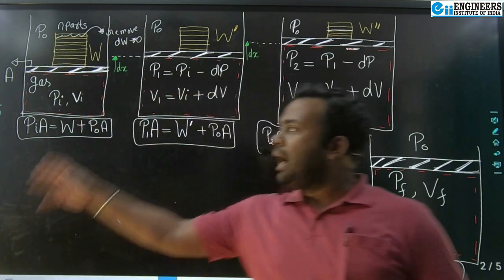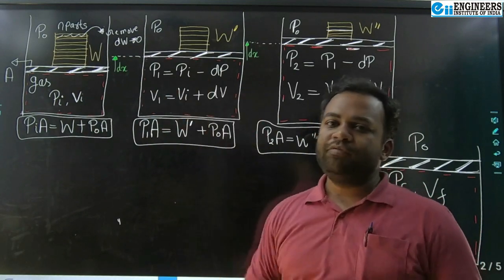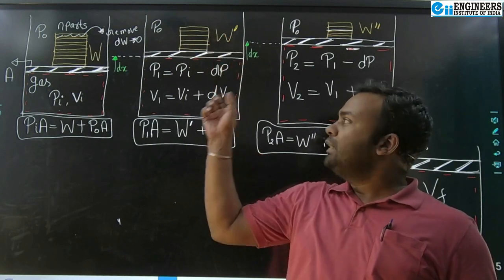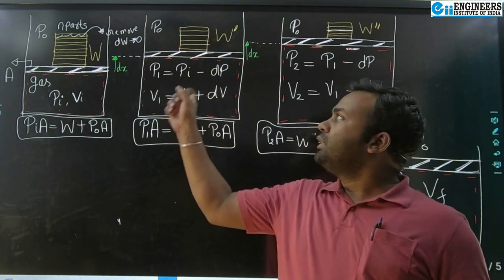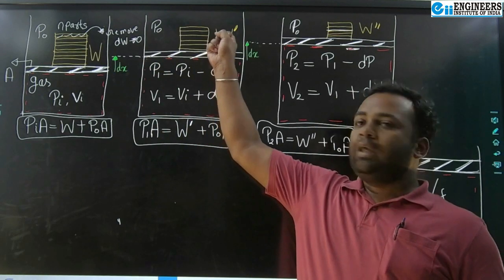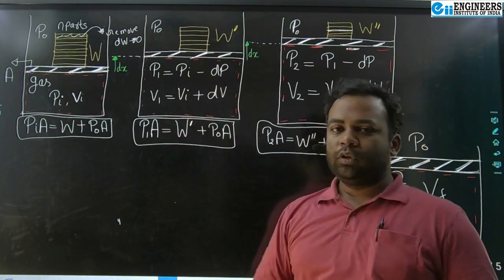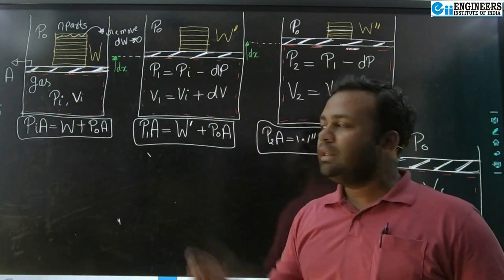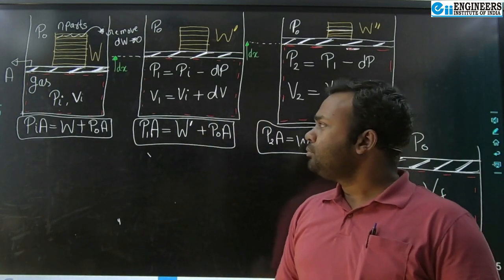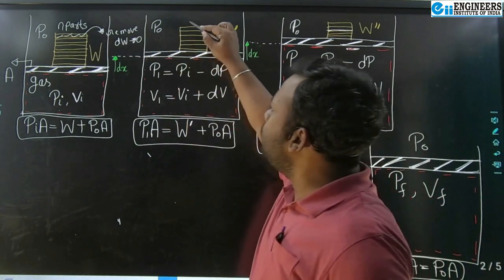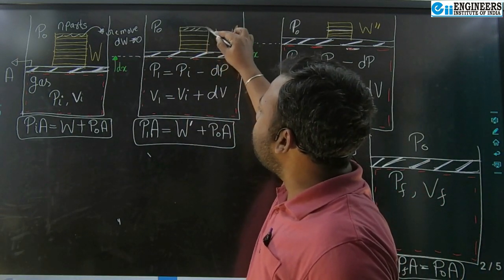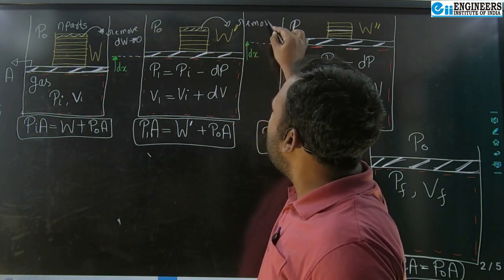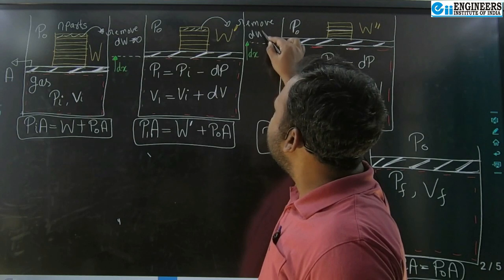Now what will happen? Again equilibrium will be established. Again thermal equilibrium will be established, and the rest of the weight, that is w dash, is balancing the gas pressure force, right? Atmospheric pressure force, weight of the load, and the gas pressure force. So here this is the mechanical equilibrium condition, under this thermodynamic equilibrium condition, right? Again we'll do the same thing. We'll remove again one slice of weight which is having very low value dw, which is tending to 0.